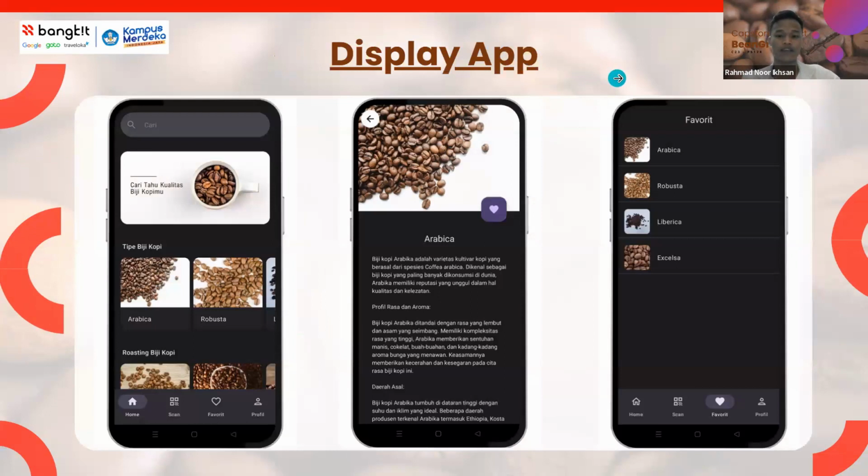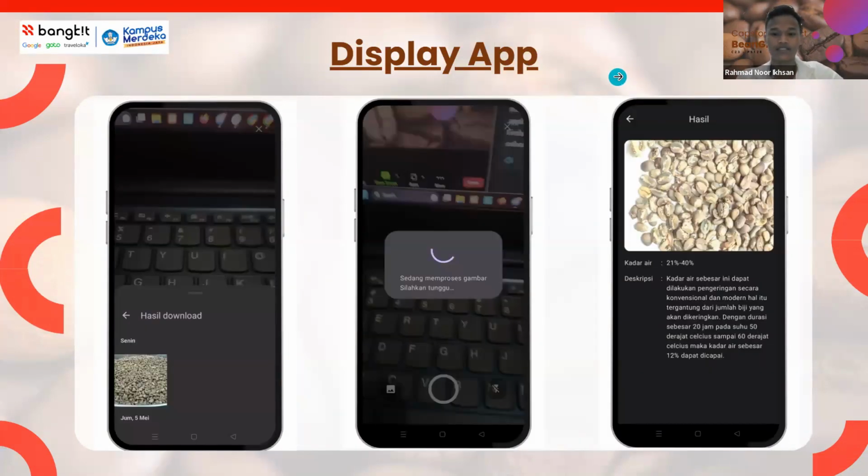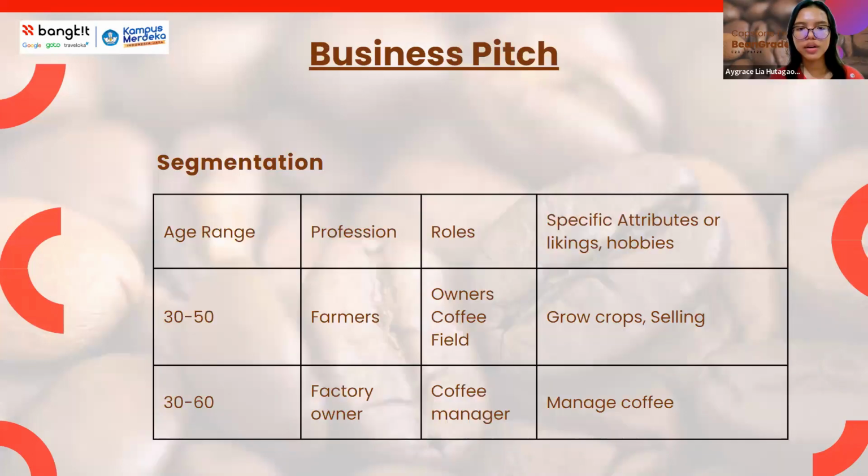And here is the application view on home. Then on the scan page, we will select the photo of the coffee beans we want to detect, either from the camera or gallery. Then after the photo is successfully processed, the application will display the quality of the coffee beans.